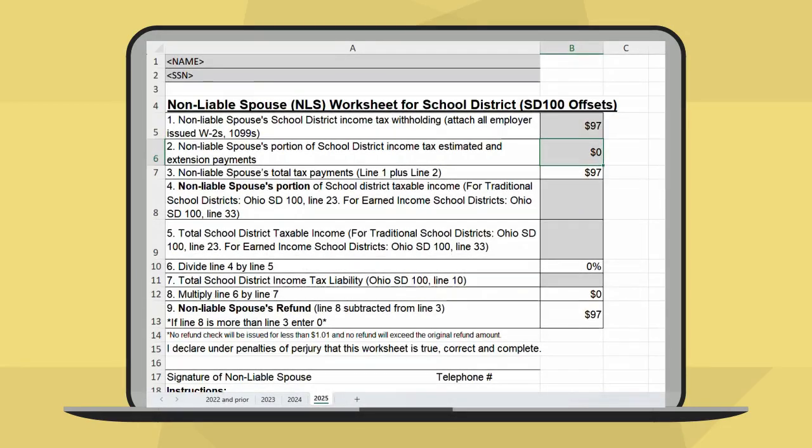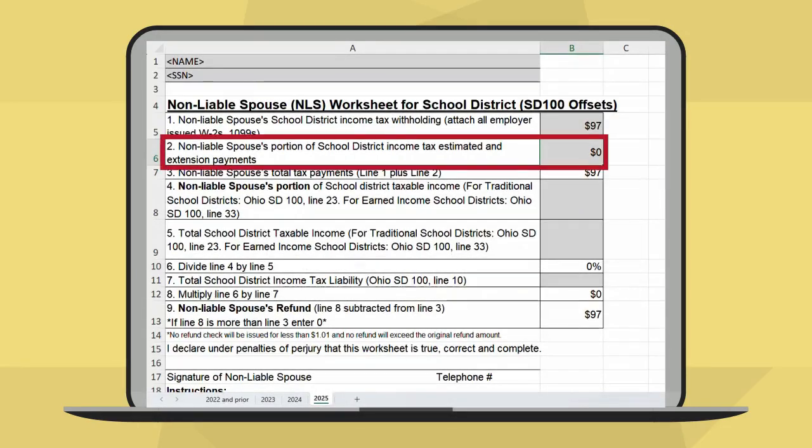Let's now move to line 2. Enter the non-liable spouse's portion of school district estimated and extension payments. This includes the non-liable spouse's portion of estimated payments made using the OUPC, extension payments, which are also made using the OUPC, and any credit carry forward from the previous year's refund. For our example today, this line will remain at 0, so no changes are needed to the form.